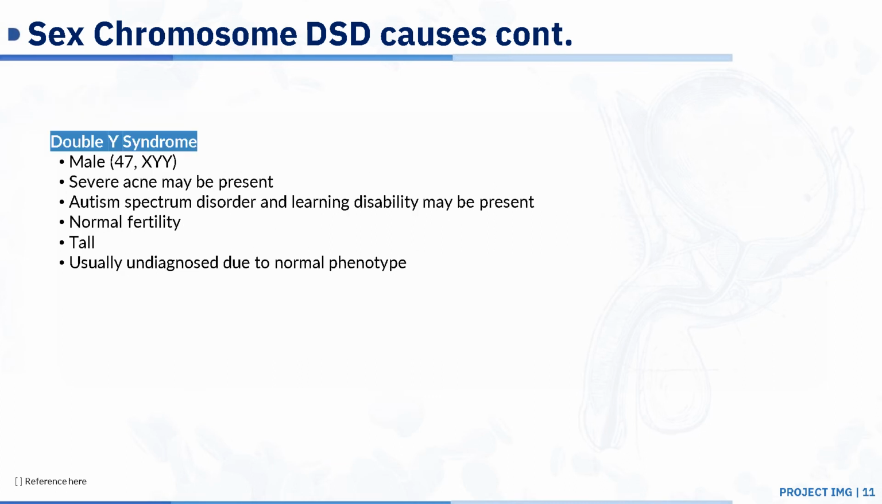The last sex chromosome DSD cause we'll discuss is double Y syndrome. These are males with 47XYY, so they have an extra Y chromosome. They may present with severe acne. They may have autism spectrum disorder and learning disabilities. However, their fertility is normal. They're usually tall, and it's usually undiagnosed due to normal phenotypes. So you may not know that a male has double Y syndrome.